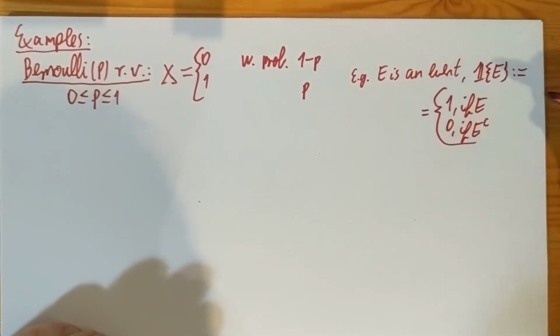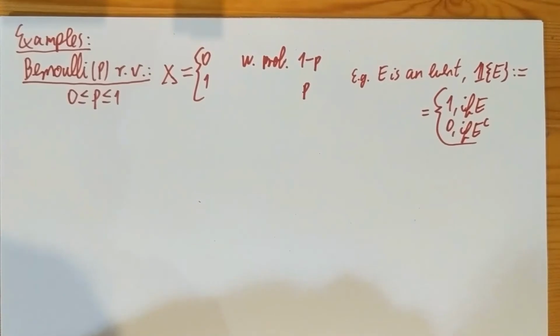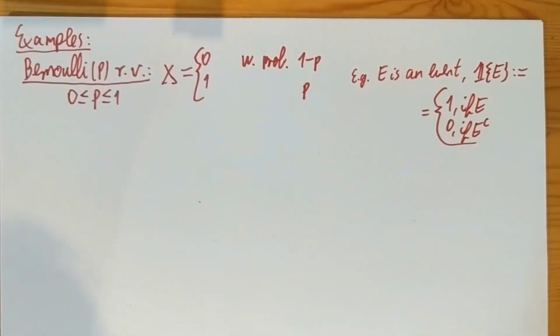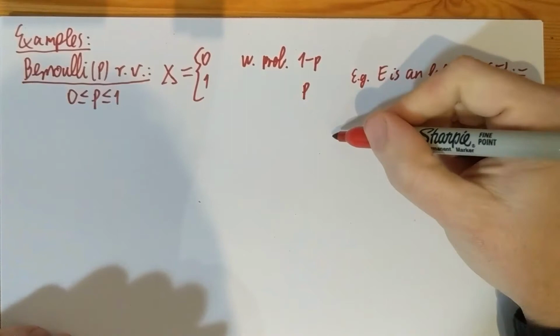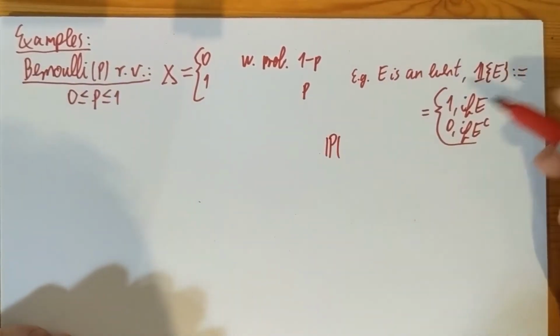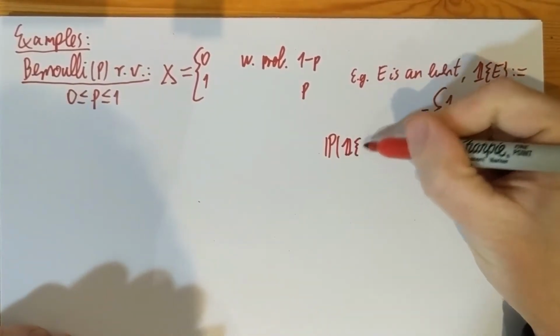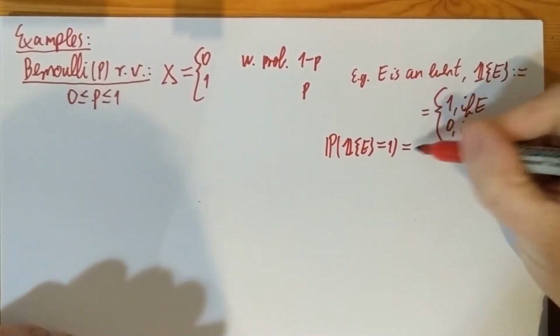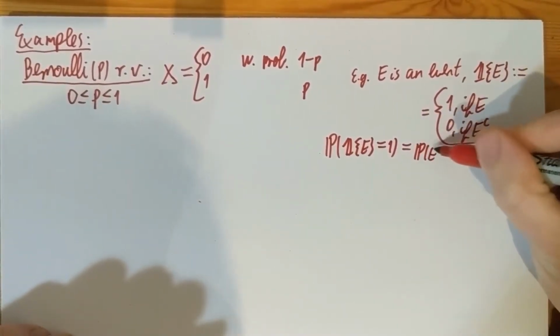That's what the indicator of an event is. Now clearly this is of that type, and the parameter of this Bernoulli random variable is going to be the probability of the event, right? So the probability that this indicator as your random variable is 1 is of course just going to be the probability of E.